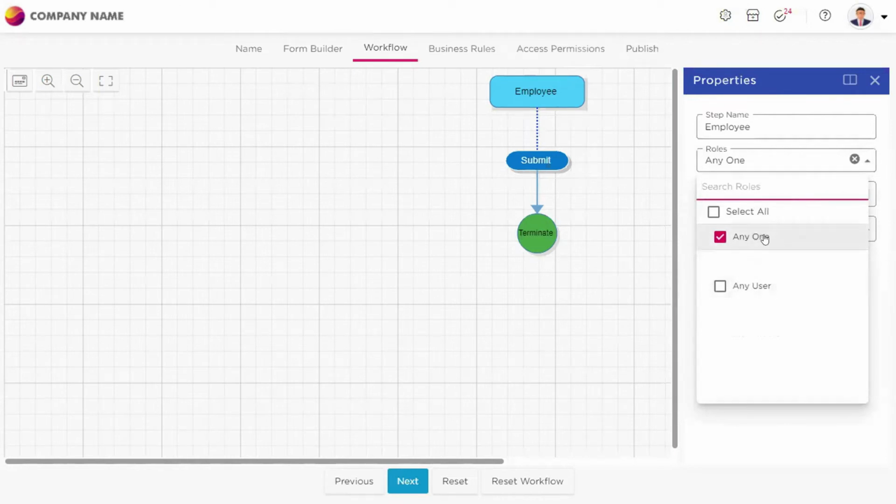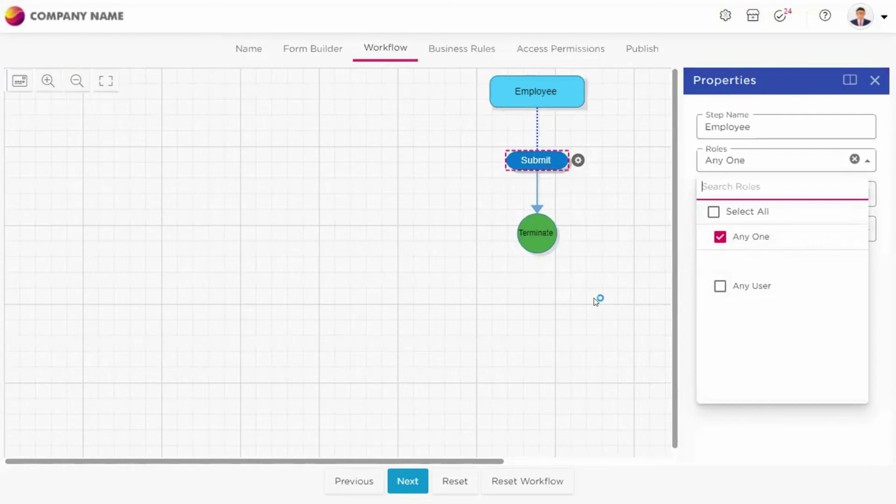Anyone here means any user who is present in the Quixi platform, that is your organization. So all the users can access this step or apply a leave application.